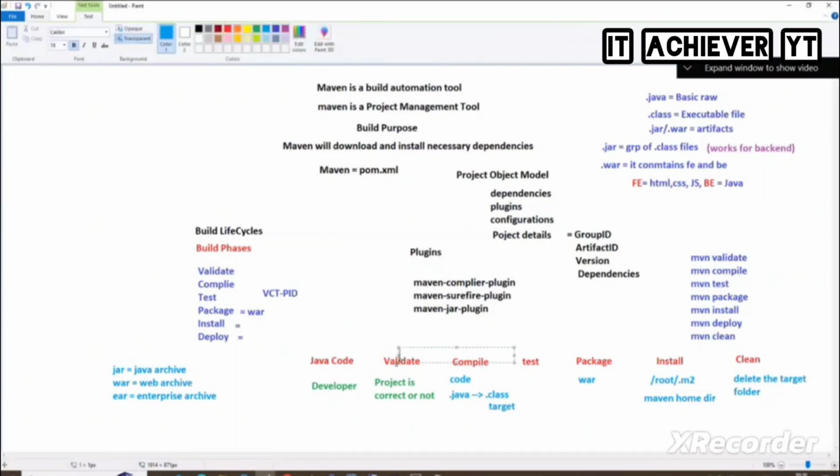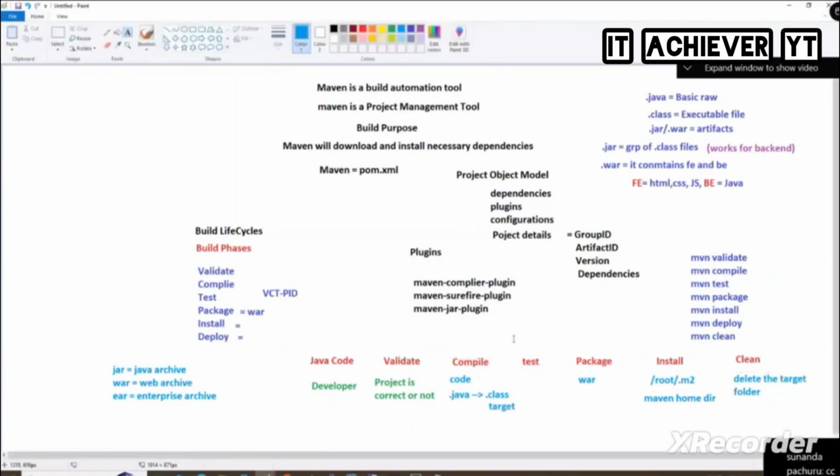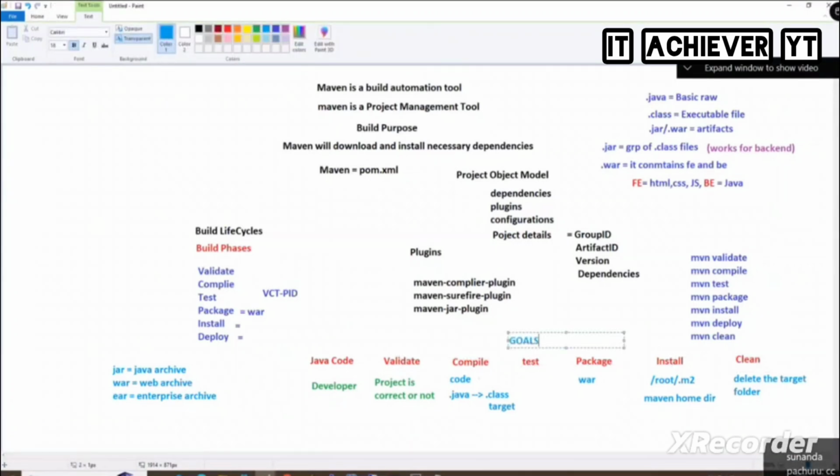So all these, validate, compile, test, package, install, clean, we call them stages, and also we call them Maven goals. Validate is a goal. Compile is a goal. Test is a goal. Package is a goal. Install is a goal. Clean is a goal. Whichever goal that you want to execute, execute it. Goal is nothing but a task or a stage. We call it Maven goals. Clear, everyone?